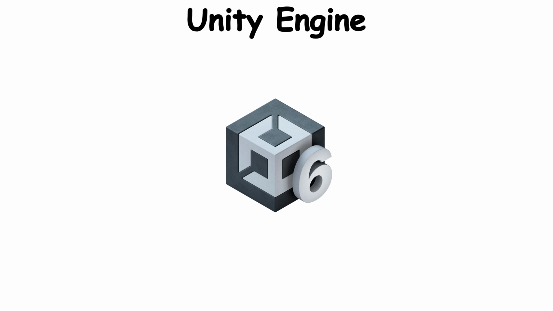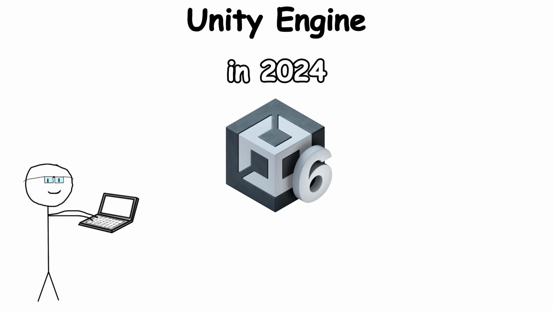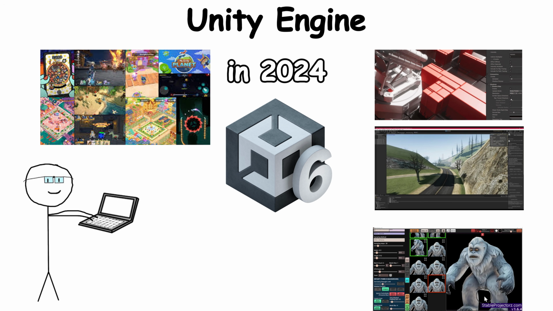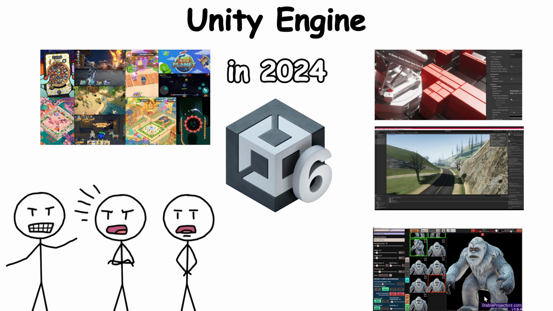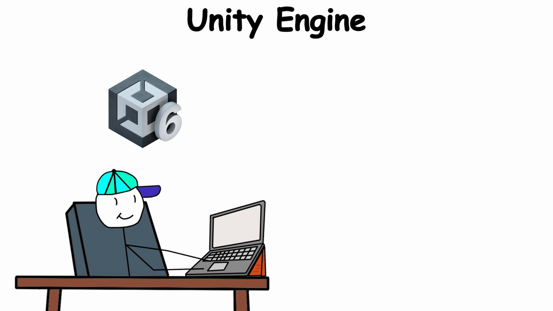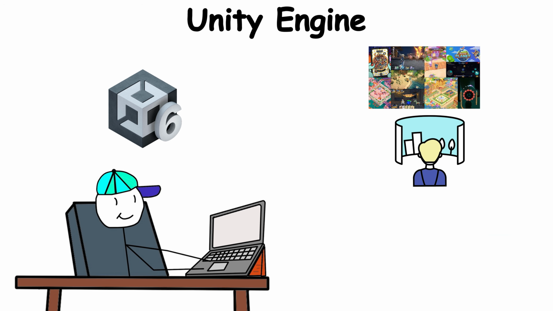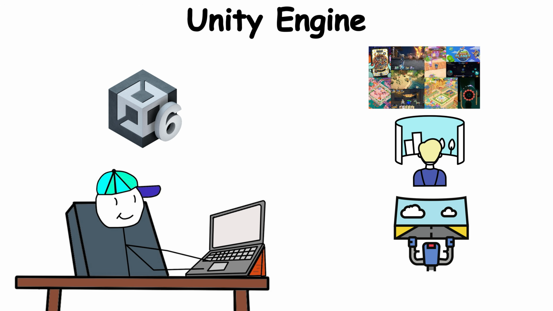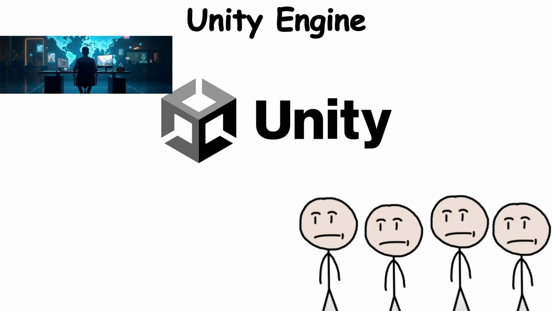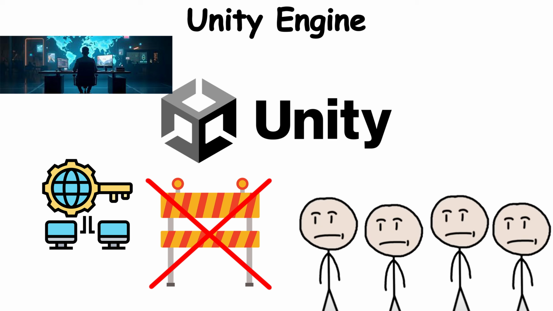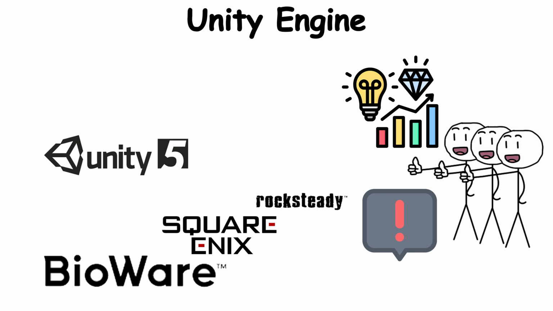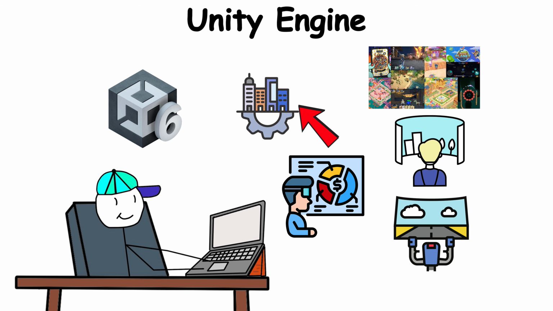And now, with Unity 6 in 2024, the engine has stepped into next-gen territory. Ray tracing, massive world streaming, AI-assisted development tools, all aimed at keeping Unity relevant in a space dominated by Unreal. Developers are using it not just for traditional games, but for VR classrooms, car simulators, even digital twins of entire cities. What makes Unity legendary isn't raw horsepower. It's accessibility. It lowered the gate, handed the keys to millions of creators, and proved that you don't need a giant studio to leave a giant mark on the gaming world.